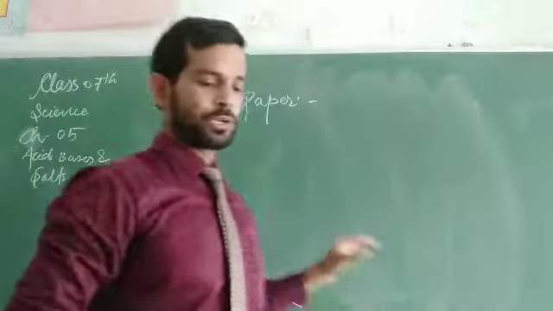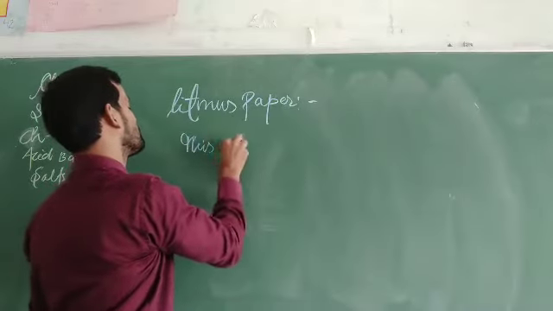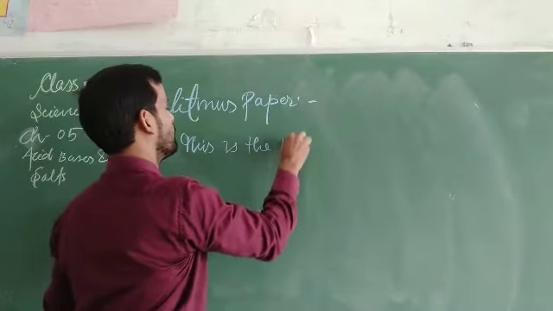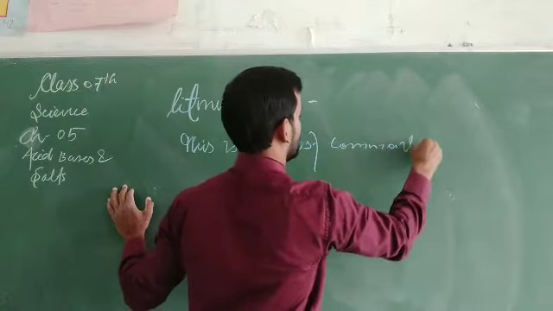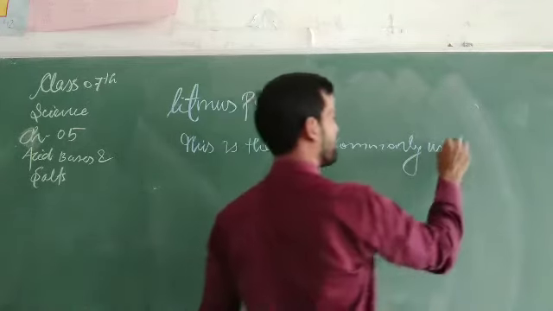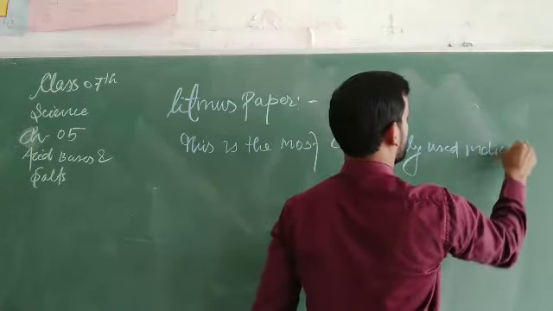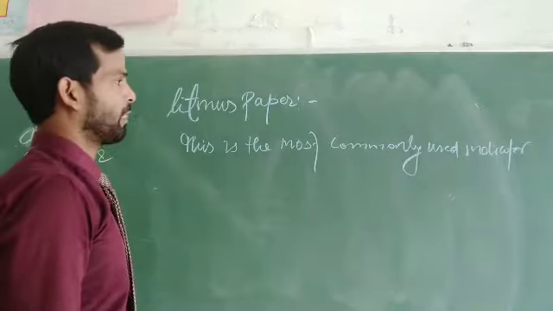What actually is litmus paper? This is the most commonly used indicator.